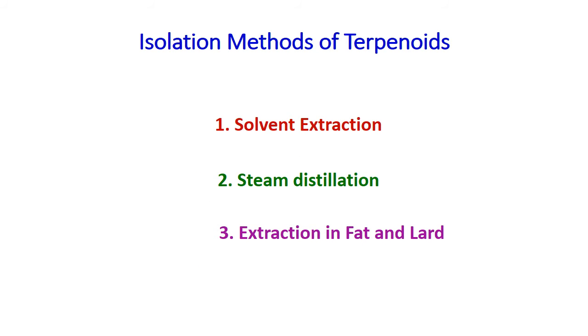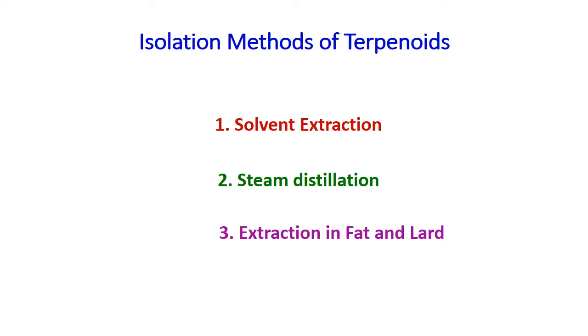Now let us see one of the isolation methods of terpenoid, that is steam distillation. The first method, solvent extraction. I have posted the clip for solvent extraction. Now do you follow all these steps which are involved in solvent extraction method?